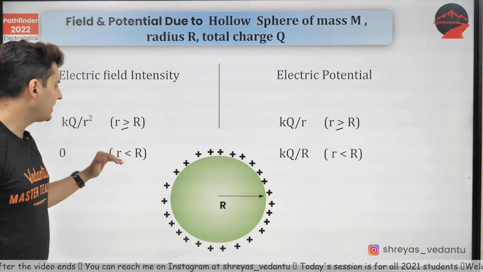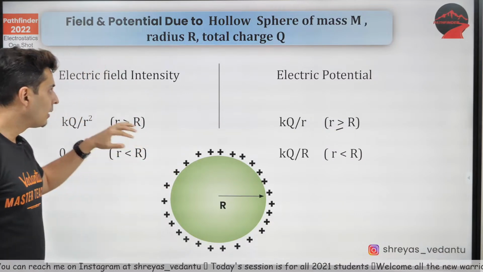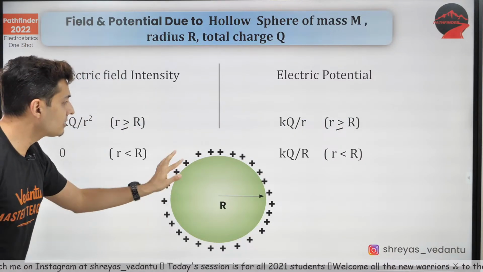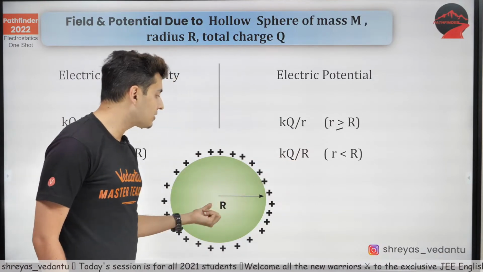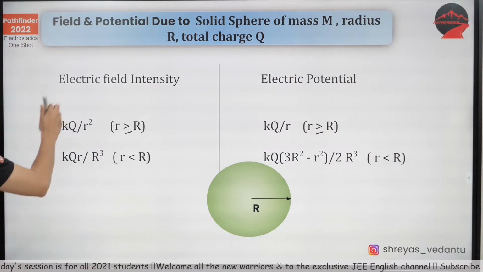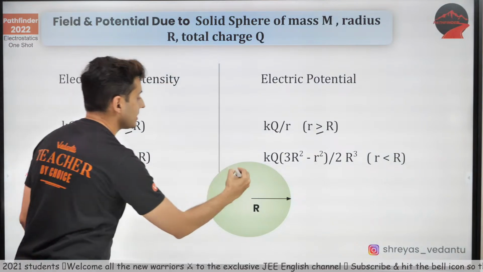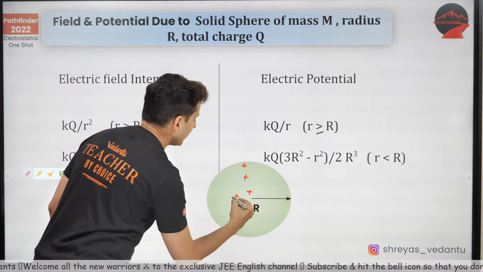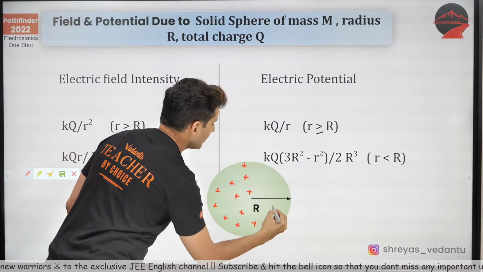So the field outside and inside. When you're outside, it behaves like a point charge. Remember, when you're inside, the field cancels. Field is 0, so potential is constant, and it is kq by the radius of the shell. Next, if it is uniformly charged, that means charges are evenly distributed inside the sphere.